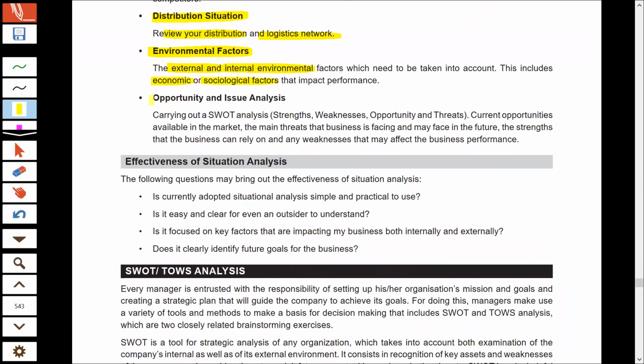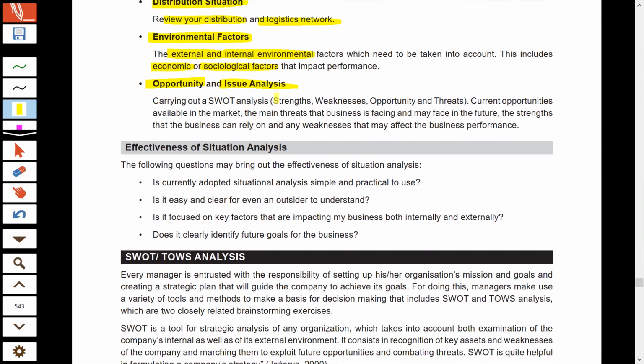Now, finally, we have to collect the data regarding the opportunities and threats facing the organization. That is, we have to do SWOT analysis. We have to get a complete understanding about the opportunities in the environment, the threats that may hamper the working of any organization, the strengths that make the business ahead or better than its competitors.